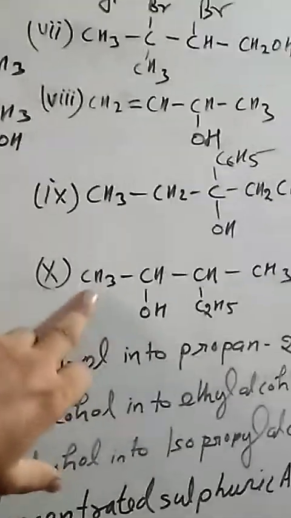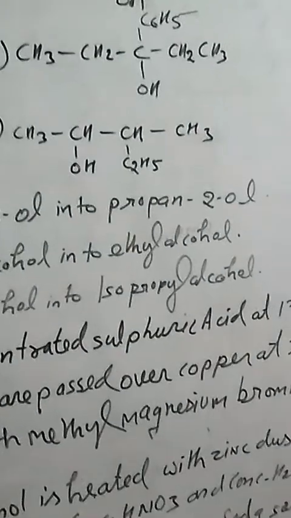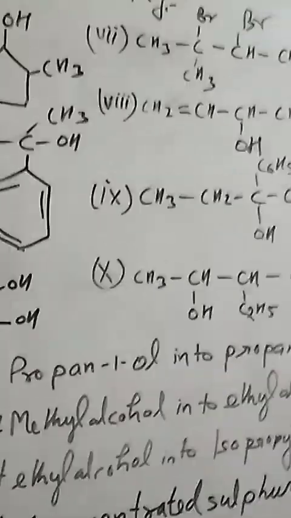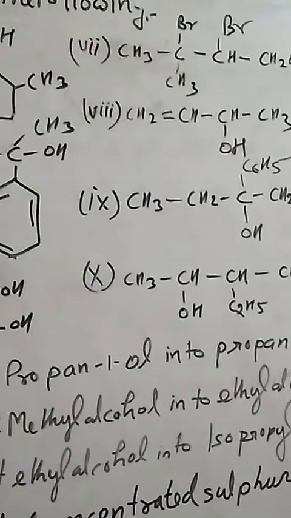Now we have to move over here. We will number this compound from here: 1, 2, 3, 4, 5. On the second position as well as on the third position, on the second position a hydroxyl functional group is attached, an alcohol is attached. On the third position a methyl is attached. So this is 3-methyl pentan-2-ol. Let me clear this all.